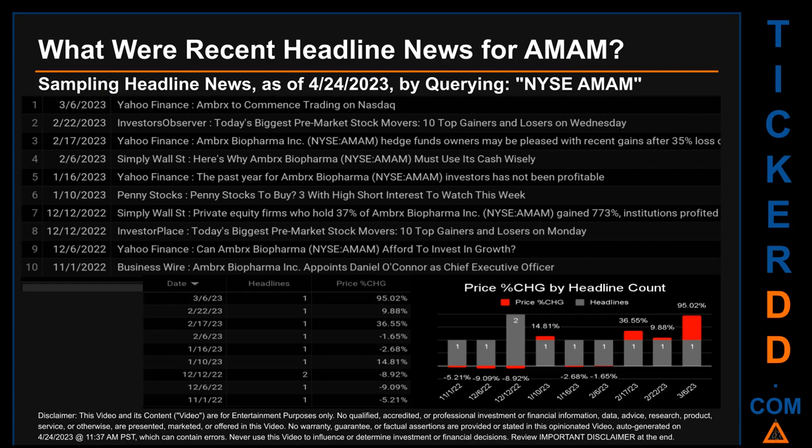Monday, December 12, 2022 had the most headlines. It had 2 discovered headlines when Investors Observer published the headline that read, Today's biggest pre-market stock movers, 10 top gainers and losers on Wednesday. Simply Wall Street published the headline that read, Private equity firms who hold 37% of Ambrex Biopharma gained 773%, institutions profited as well. Investor Place published the headline that read, Today's biggest pre-market stock movers, 10 top gainers and losers on Monday.